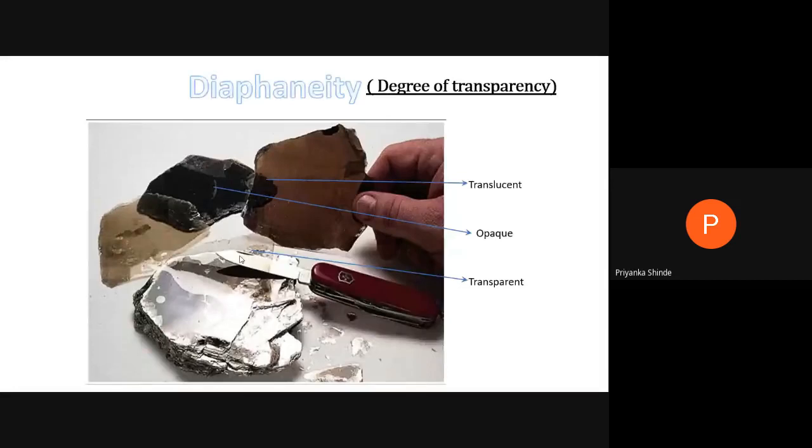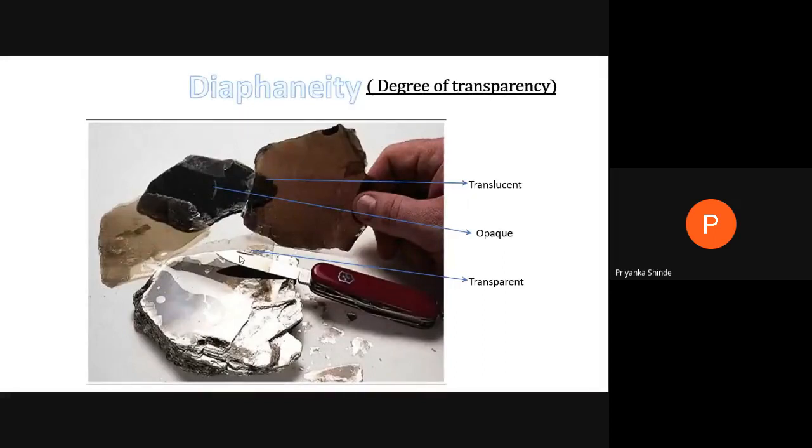So whatever specimen you are taking for the study, how it looks at that point, you have to explain. That is diaphanity, whether the light is getting transmitted or absorbed. That is seen under diaphanity.